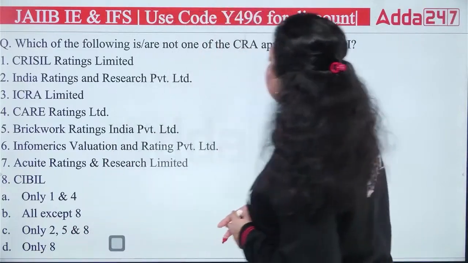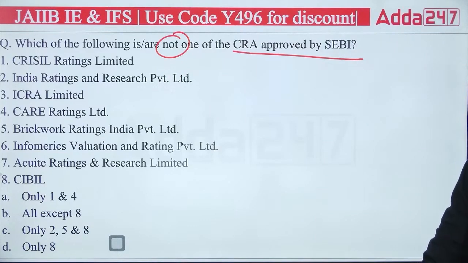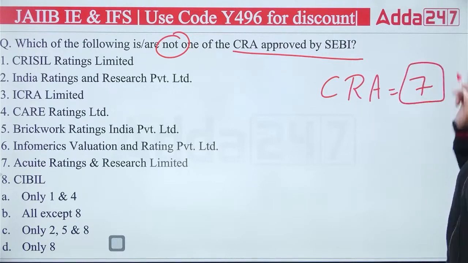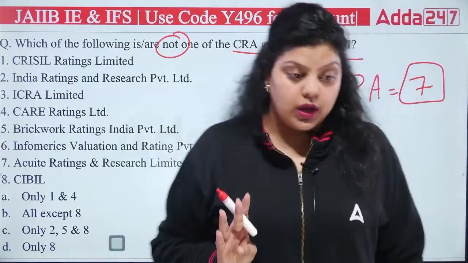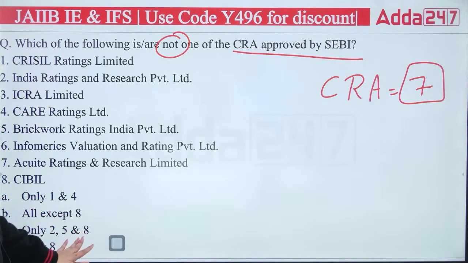Okay, now which of the following is not one of the credit rating agencies approved by SEBI? CRISIL, India Ratings, ICRA, CARE, Brickwork, Informatics, Accurate, or CIBIL? So in the starting of the chapter, I told you the credit rating agencies approved by SEBI are 7, and the credit information companies are 4 only. Okay. So here 8 names have been given, so it's very obvious one of them is not a credit rating agency. Only 1 and 4, all except 8, only 2nd, 5 and 8, only 8.